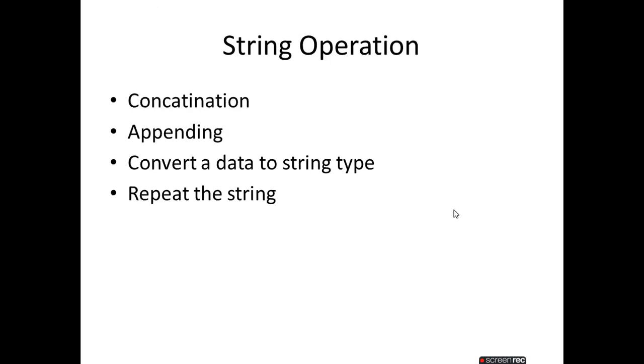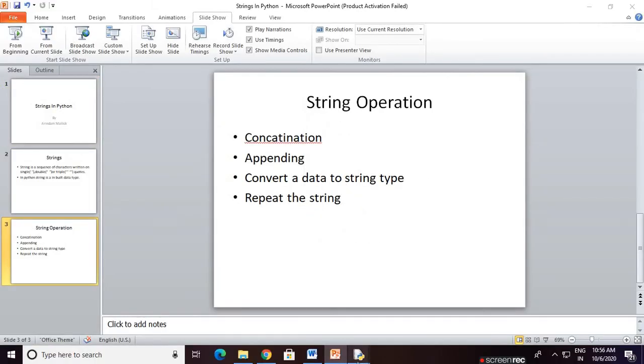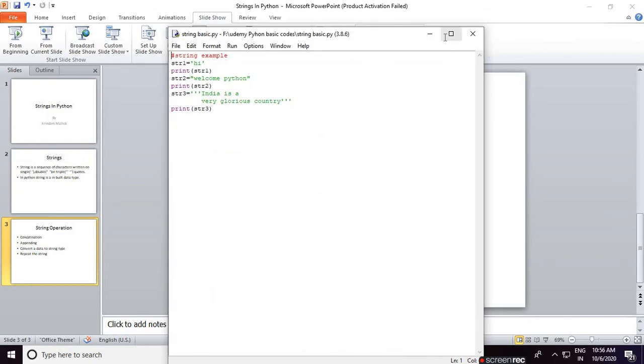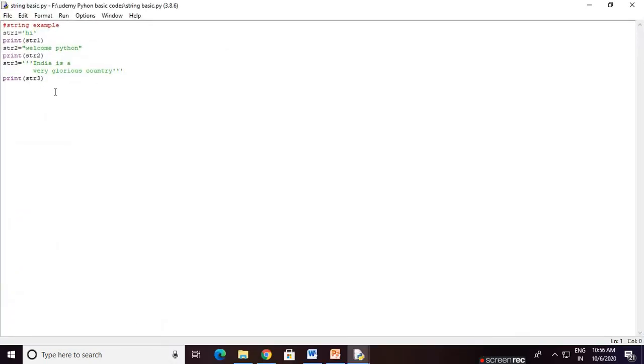Okay. Now, in this video, I would like to show you concatenation, then appending, then converting the data of a string type. So for this, go to the Python shell. This is a basic program of a string. We know that the Python interpreter declares the data type by default at runtime.